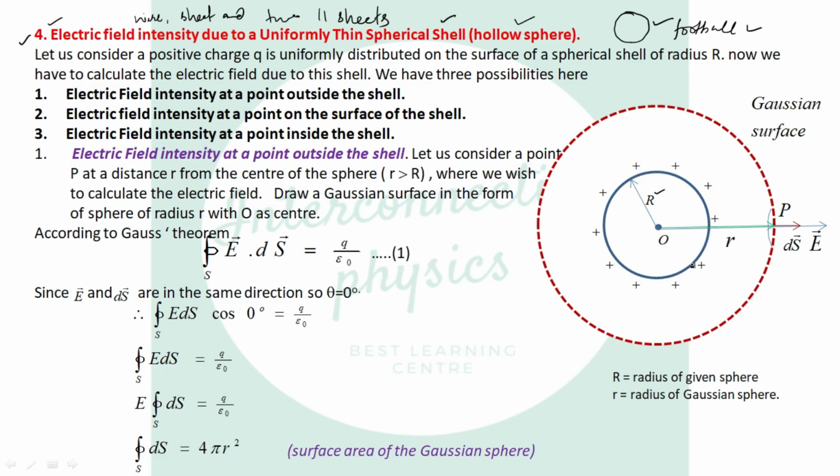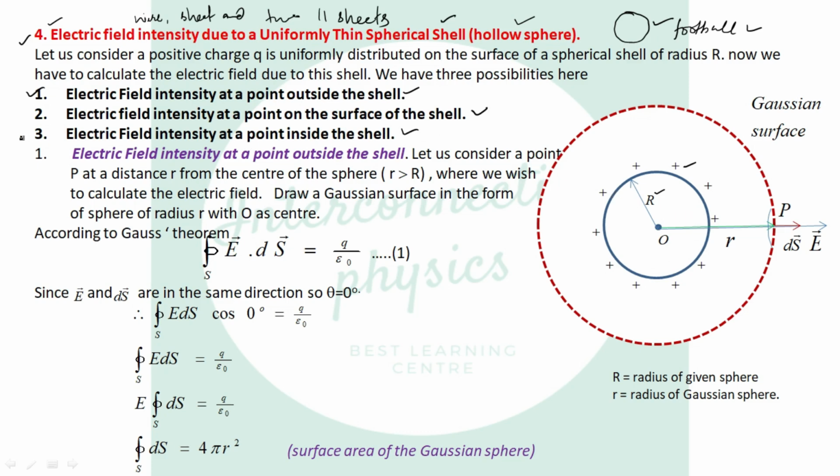which resides on the surface of the sphere. So now let us consider a positive charge which is uniformly distributed on the surface of the spherical shell of radius R. Now we have to calculate the electric field due to this shell. We have three possibilities here. Number 1, the electric field intensity at a point outside the shell. Number 2, electric field intensity at a point on the surface of the shell. And number 3, electric field intensity at a point inside the shell.